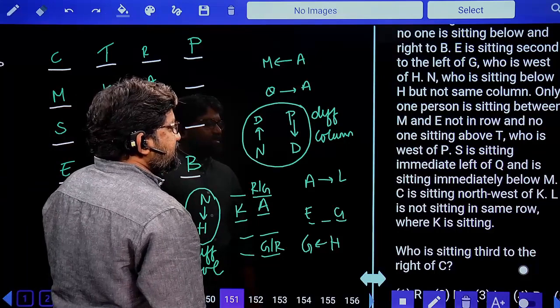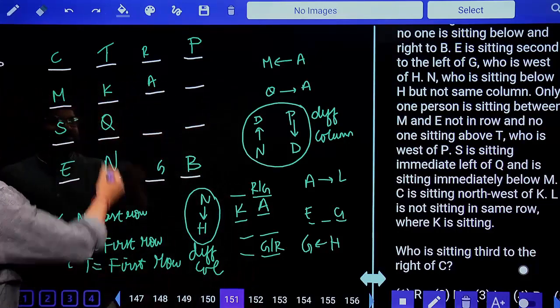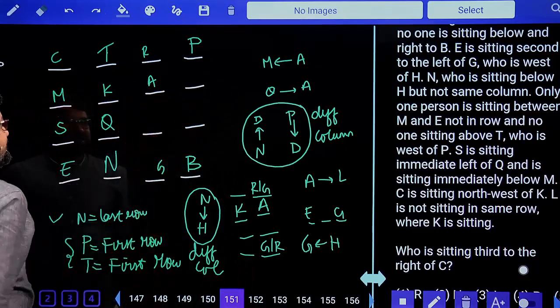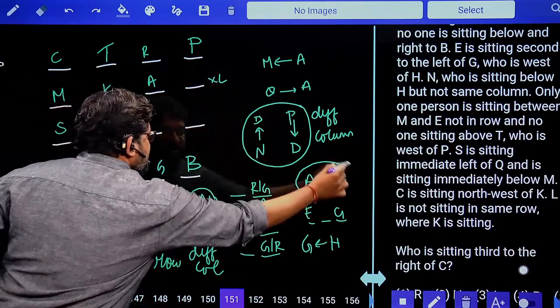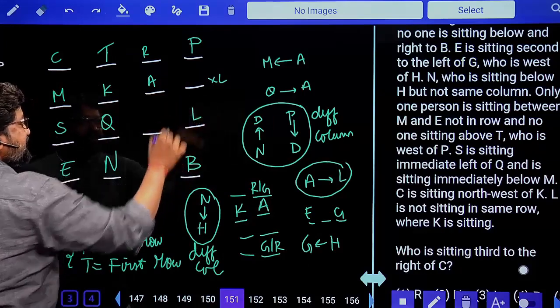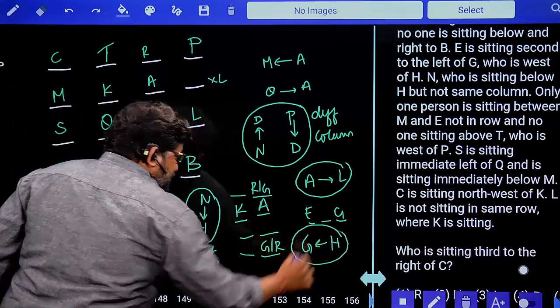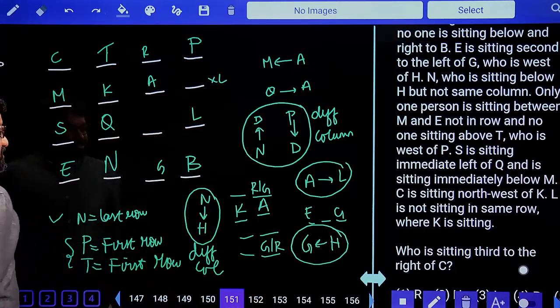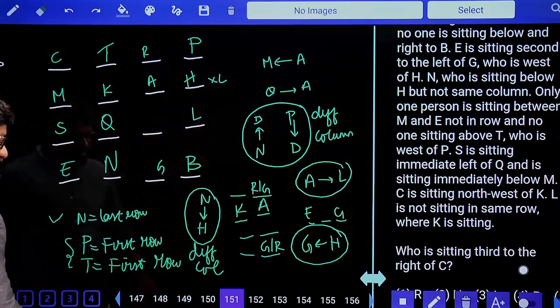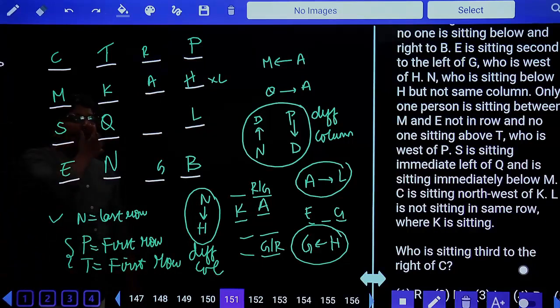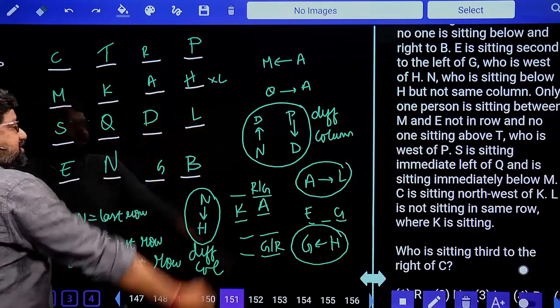L is not sitting in the same row where K is sitting. This position is not for L, and clearly the clue says L is to the right side of A. So this is L. Look at this clue, G and H. To the right hand side of G, we should have H. So this is only one possibility. This is H, fixed. Now who is left out here? A, B. I got A, B, C, and there is no D. So this is D. Done.